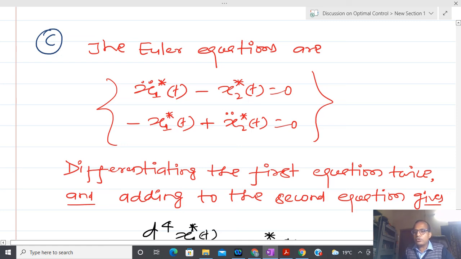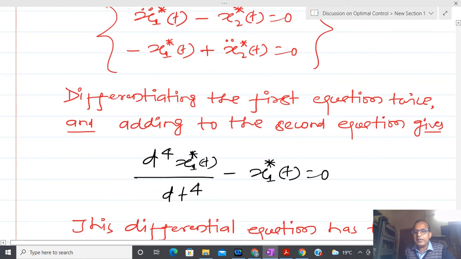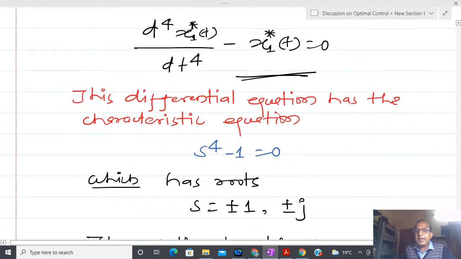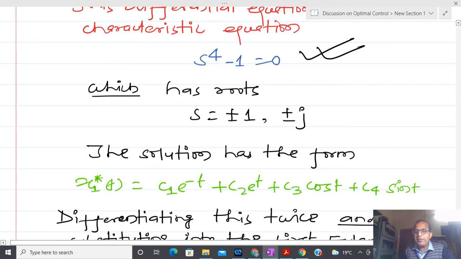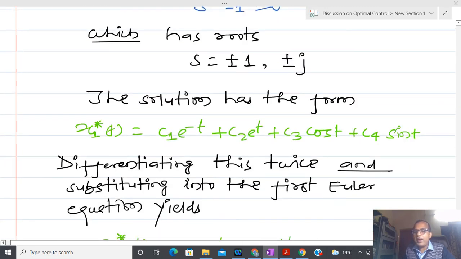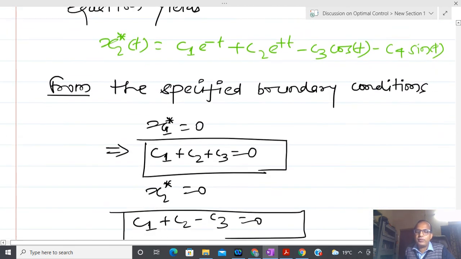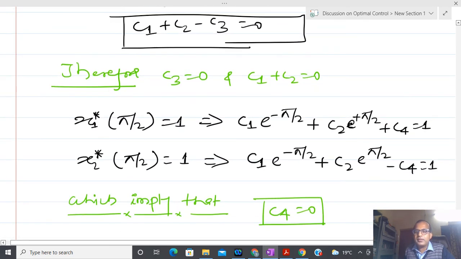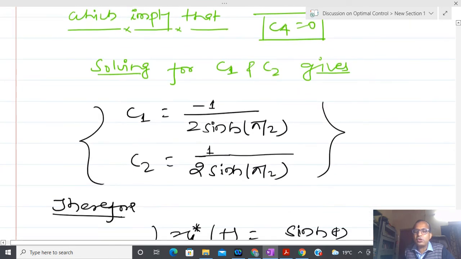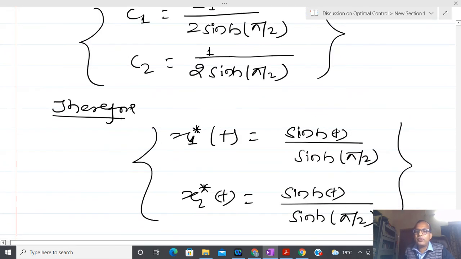So it is possible to show that I have two differential equations, and due to that I have taken the fourth derivative, and then this equation comes into the picture. After that I have taken the Laplace transform and calculated the roots. I have written the general solution, and by putting in the boundary conditions I have solved it. And this is the solution. So please verify the solution by yourself. This is the final solution.